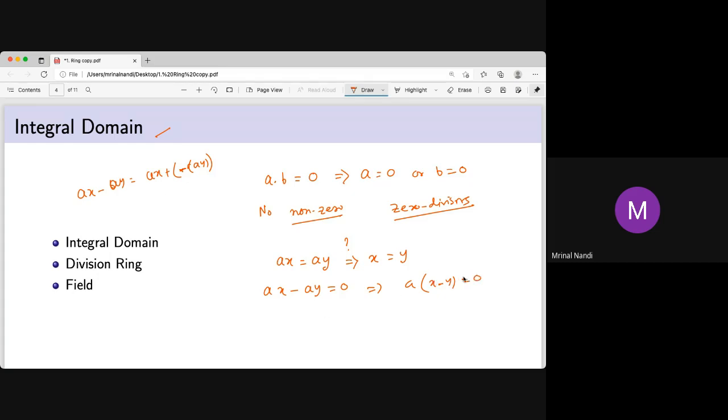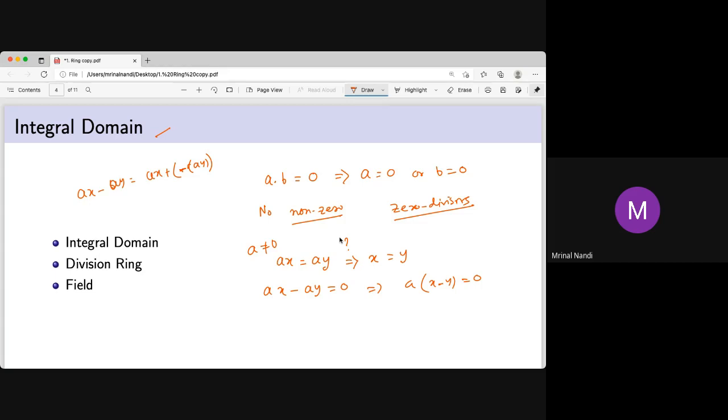And again, if there is no non-zero divisor, that means A is not equal to 0. If A equals 0, obviously true. So if A is not equal to 0, then x minus y is 0. That means x equals y. So if there are no non-zero zero divisors, then if it is a left, it is the left cancellation law. If it is a right, then it is the right cancellation law. If it is commutative or both sided, then both cancellation laws will hold.